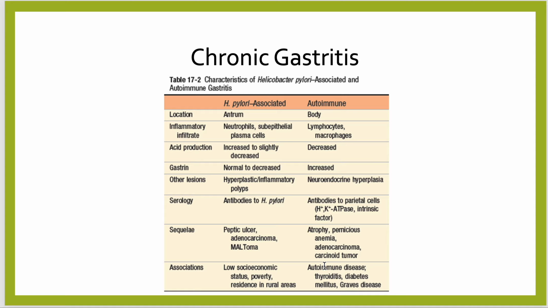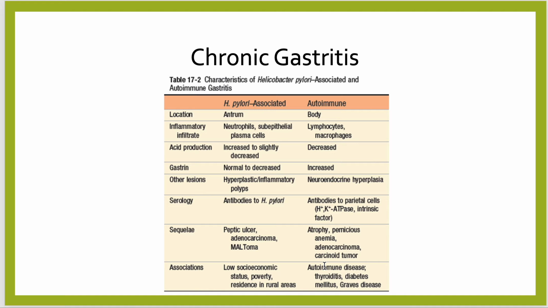There is increased expression of tumor necrosis factor and interleukin 1 beta, or decreased expression of interleukin 10. Whereas autoimmune gastritis is associated with parietal cell loss, the cells responsible for secretion of gastric acid and intrinsic factor.